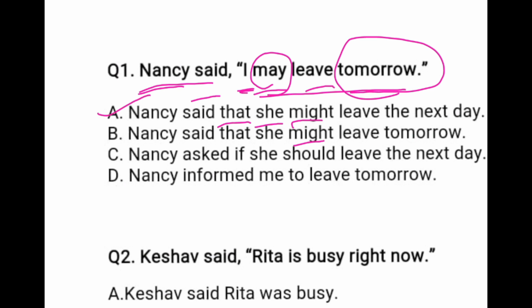What is your right option? From A, B, C, D, right option is A. What is it? Nancy said that she might leave the next day.